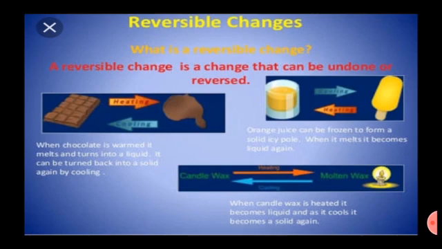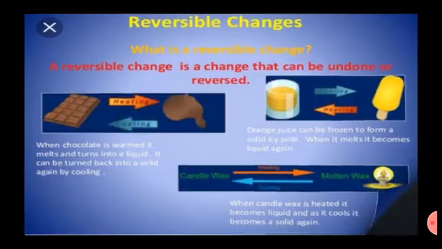It can be turned back into a solid again by cooling. Like orange juice can be frozen to form a solid, icy. When it melts, it becomes liquid again. When candle wax is heated, it becomes liquid, and as it cools, it becomes a solid again. So this is called a reversible change.